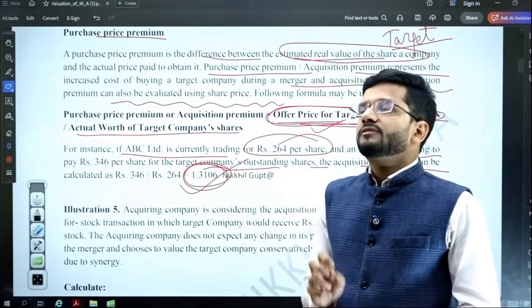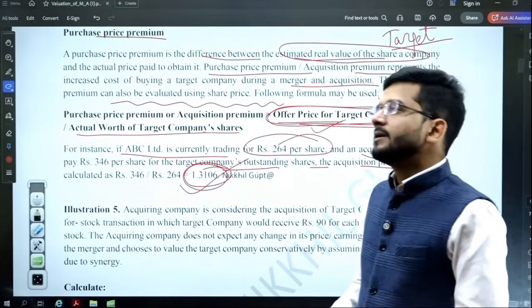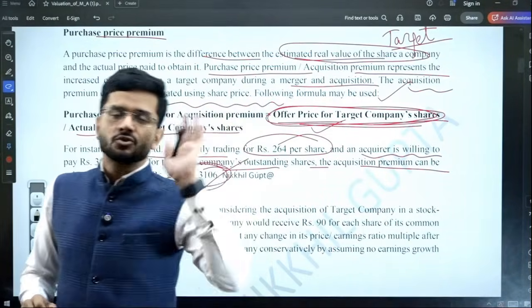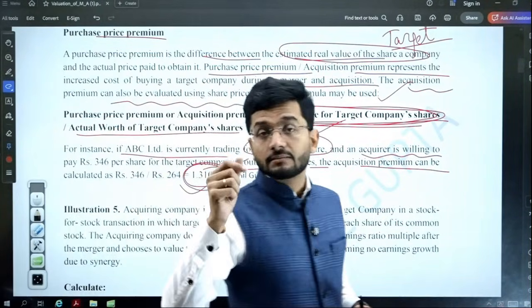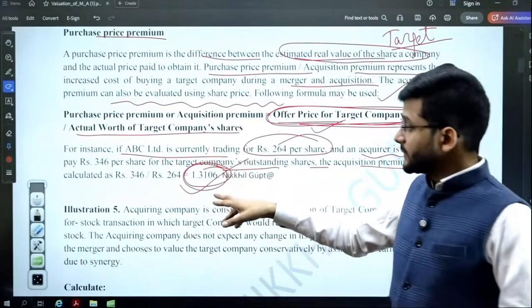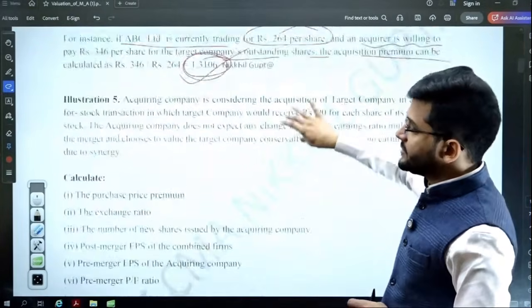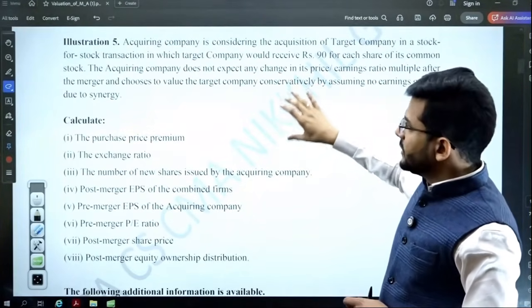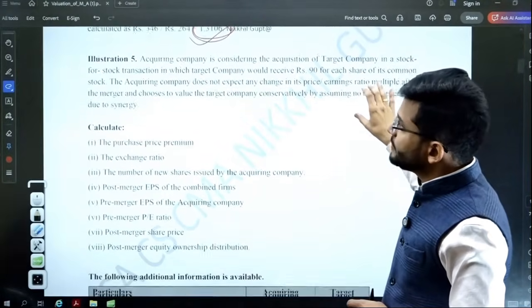So in the examination also, whenever the question asks you for purchase price premium, you should always calculate in terms of times only, not in terms of rupees. So this is how the purchase price premium is required to be calculated. Alright, let's do one question, and yes, it's an examination question.